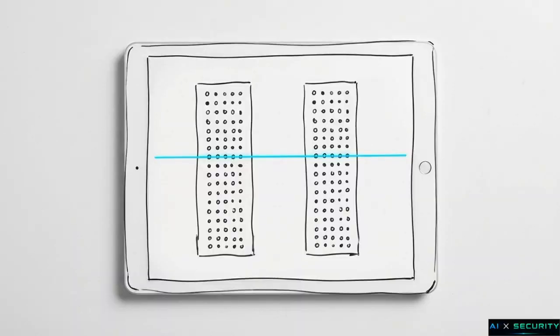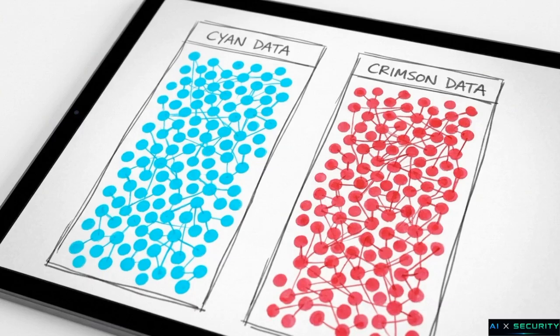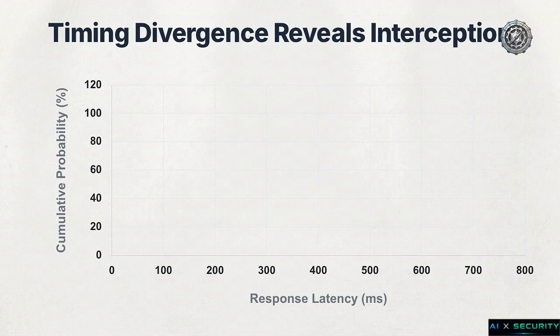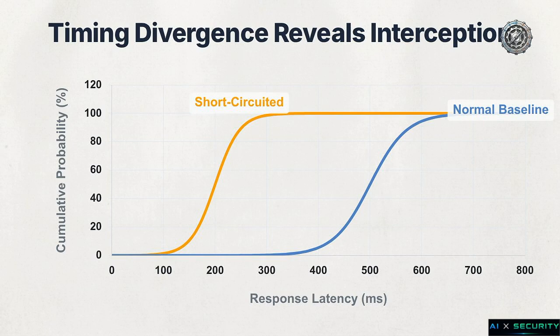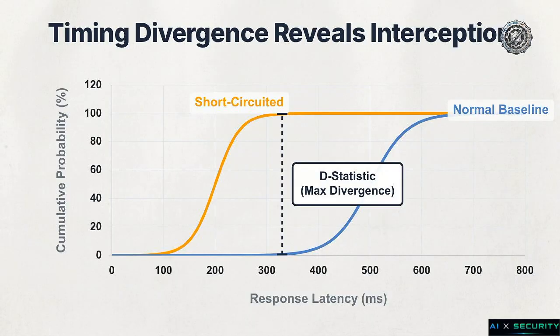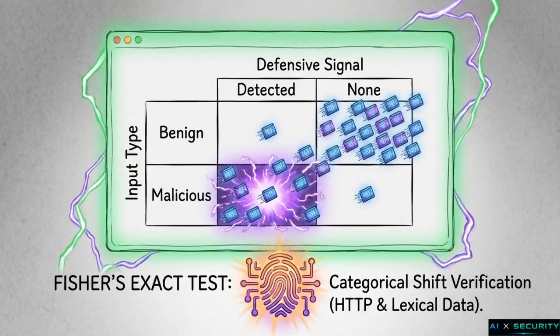Phase 3 is behavioral monitoring. To confirm a guardrail is active, the methodology calculates the exact statistical divergence between the benign baseline responses and the malicious test cases. The algorithm applies a Kolmogorov-Smirnov test to the continuous data. By measuring the maximum vertical distance between the distribution curves, it securely tracks minute timing deviations that indicate a short-circuited request. For categorical data, it utilizes Fisher's exact tests. This mathematically verifies the distinct shifts occurring in the HTTP headers and lexical patterns.